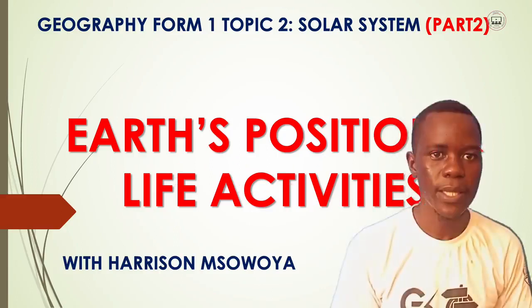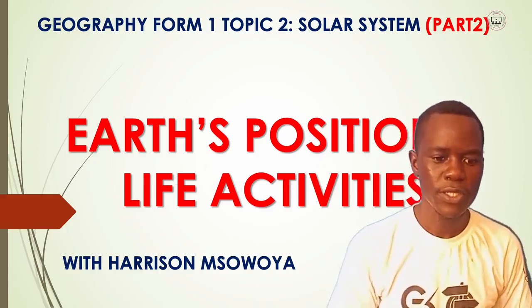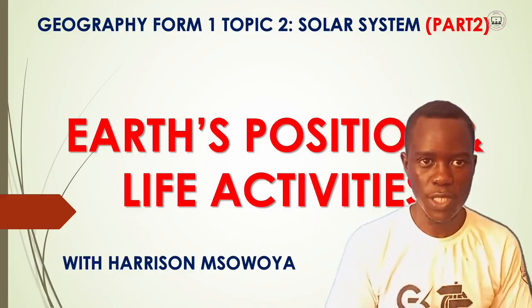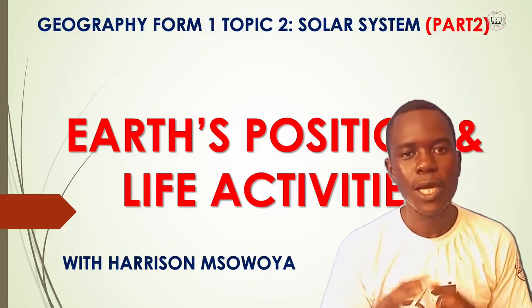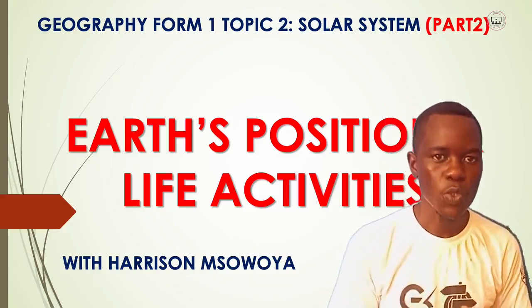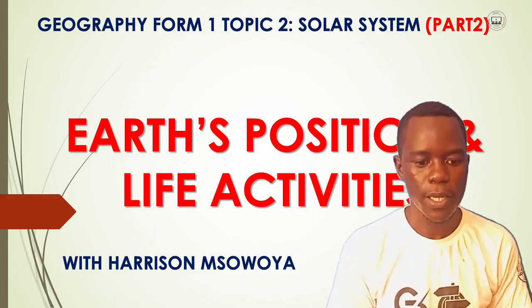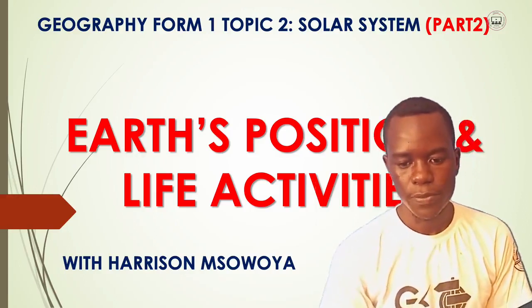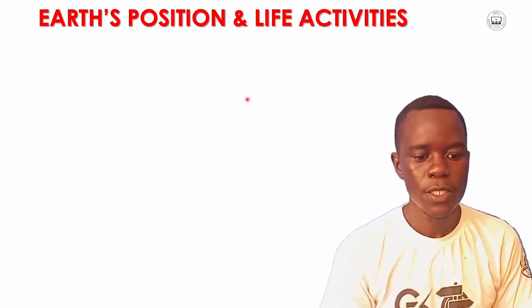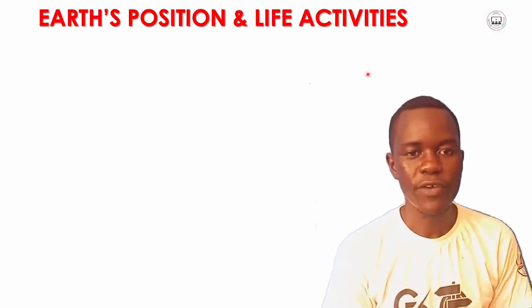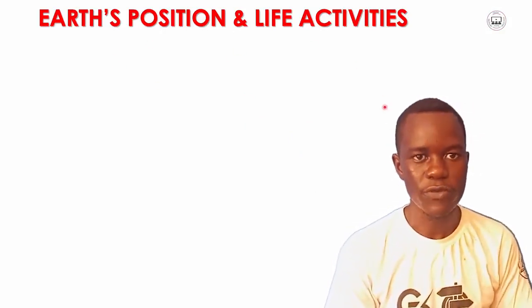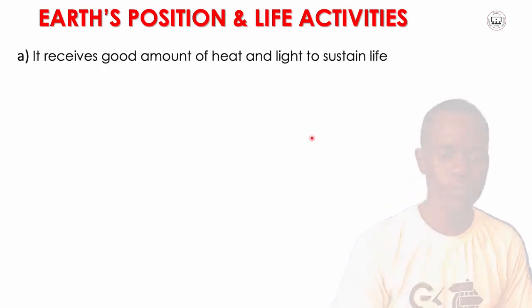So the Earth as a planet is one of the planets considered to support life. We need to go into detail on how the Earth supports life. The Earth's position and life activity is our major target for today's lesson.